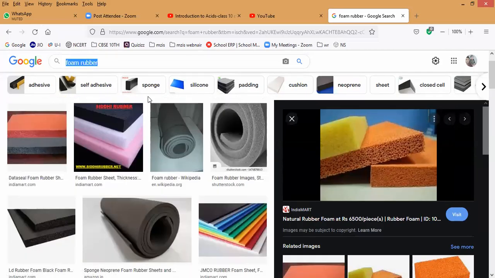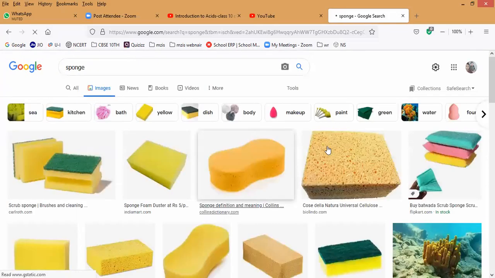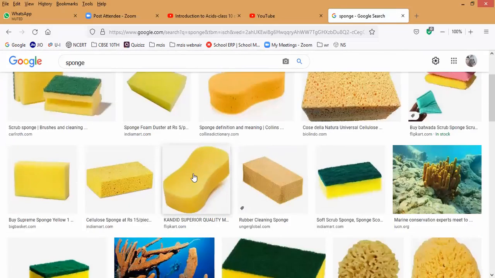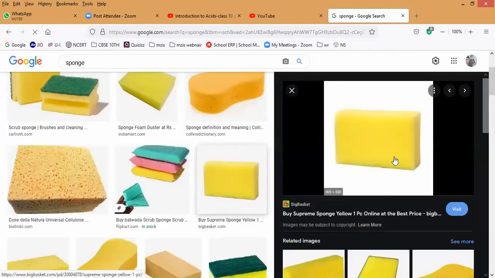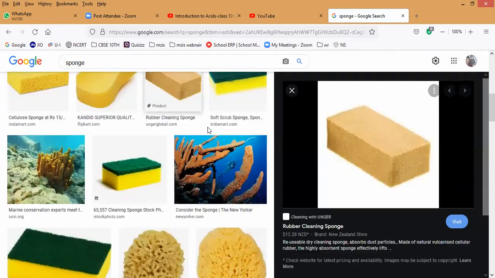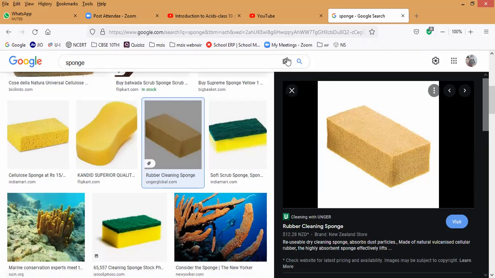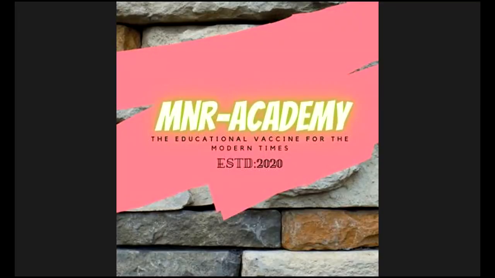Next one. Sponge. Sponge and rubber are already known, correct? Sponge is already familiar. You are very familiar. This is called sponge. We use it even in construction areas and all. Even dusters, before we used sponge as the duster. Because it contains empty holes inside, all the holes are filled with gas. Understand? So gas is dispersed in solid. So this is what we should call solid foam. Understand all of you? That is how to remember.